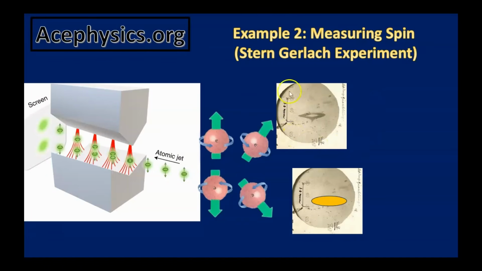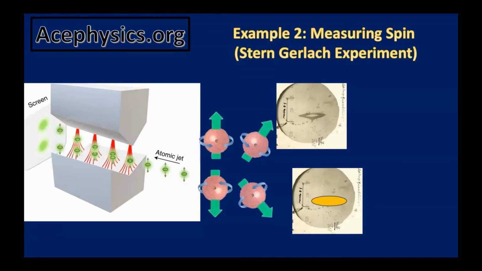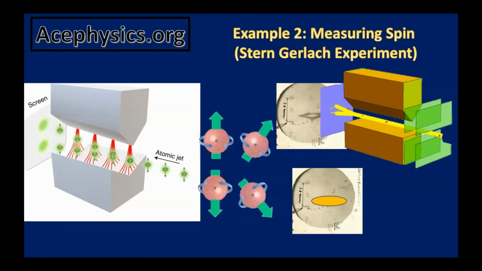Here are the actual results from the Stern-Gerlach experiment. This was performed first in 1922. You can see two distinct lines corresponding to only two spin values, not a full range. The classical expectation, shown in the lower illustration, would be a continuous oval-shaped region of impacts. Instead, there is a clear gap in the data, and experiments like this have been repeated countless times in physics laboratories, always showing the same results.